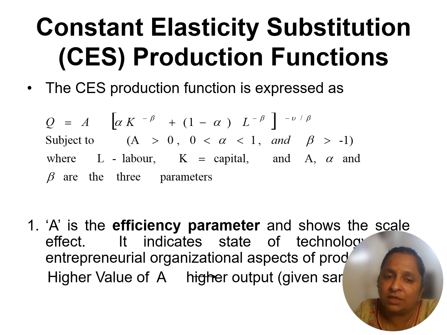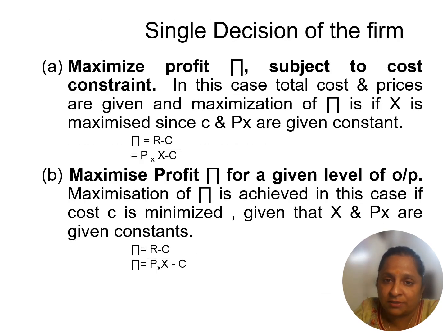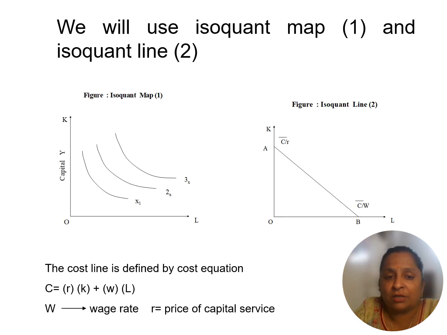This is the constant elasticity of substitution, the CES production function. Elasticity of substitution means how flexible you are to substitute land, labor or capital. And here comes the choice of optimal combination of production, a single decision by the firm: maximum profit. Maximum profit is when your cost is minimum and your production is maximum. We can achieve maximum profit in only two ways: either we increase production, or we decrease our costs.